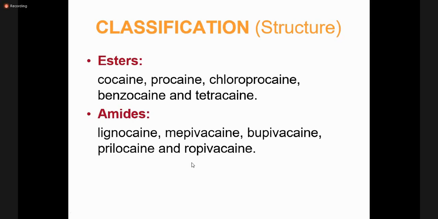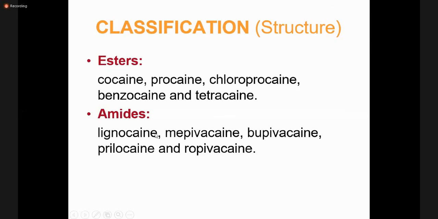If you just focus on this slide, first we see the ester group. In all examples, you can see cocaine has one I, procaine one I, chloroprocaine one I, benzocaine one I, tetracaine one I, and in amides we have two I's.